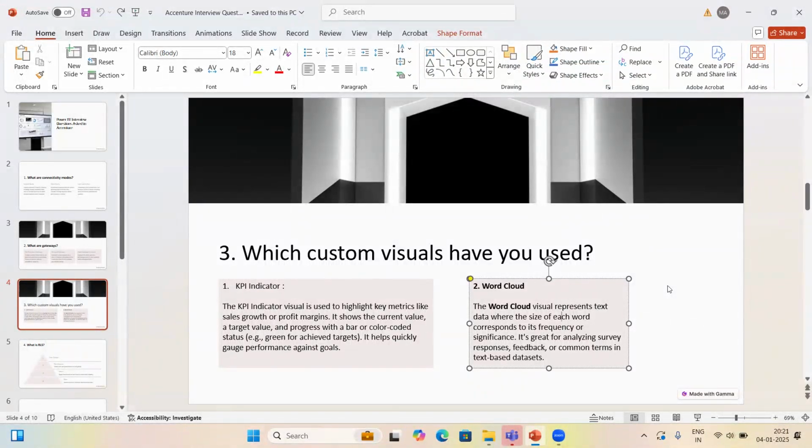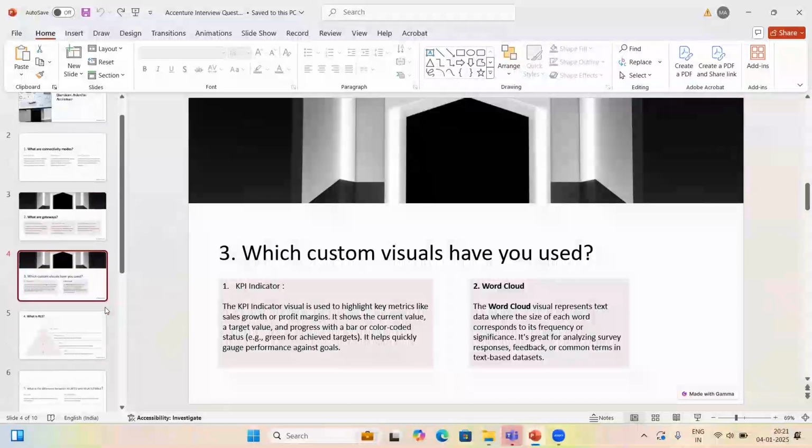Suppose a word is used 150 times, then that word will be very big in the image. That is how word cloud works. That's what is written here as well: the word cloud visual represents text data where the size of each word corresponds to its frequency. According to the frequency, the word size will change. That is the purpose of this visual. So you can tell these two custom visuals or you can check more for other visuals as well.